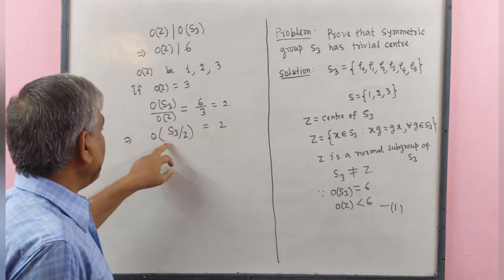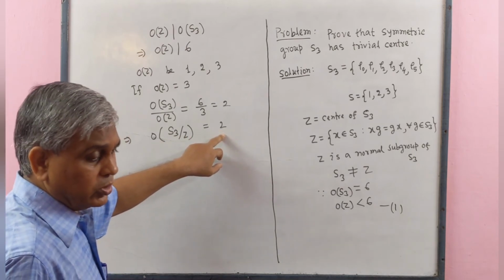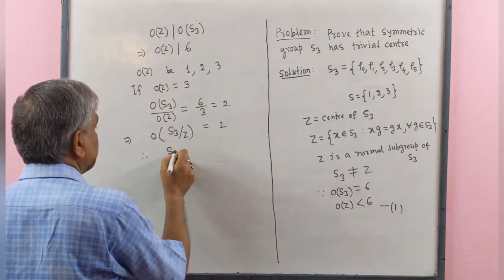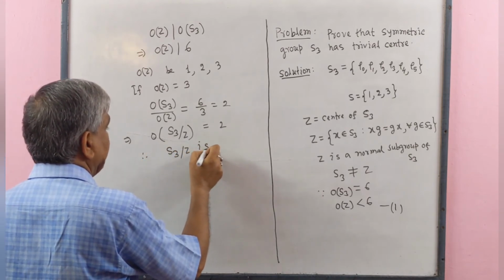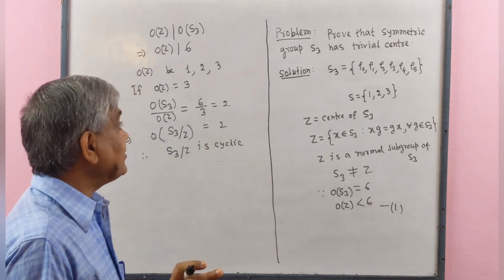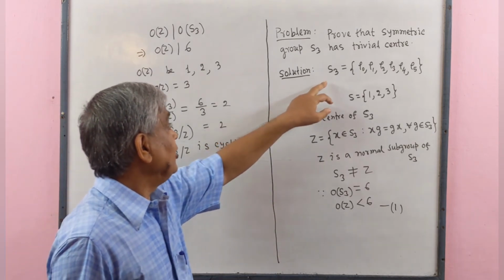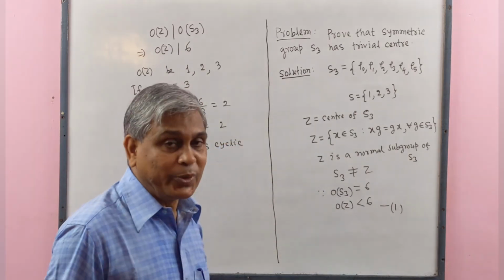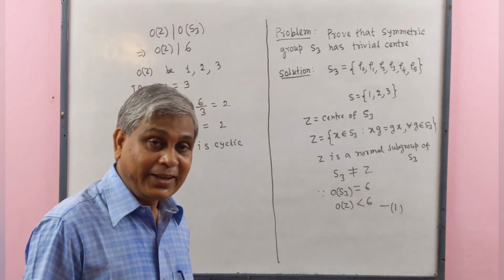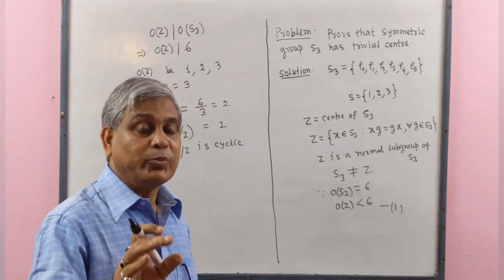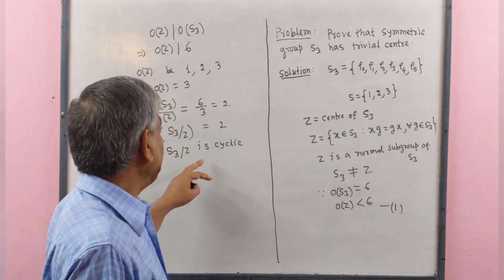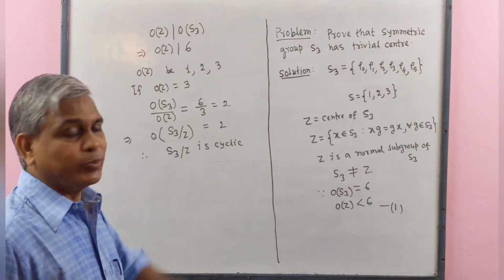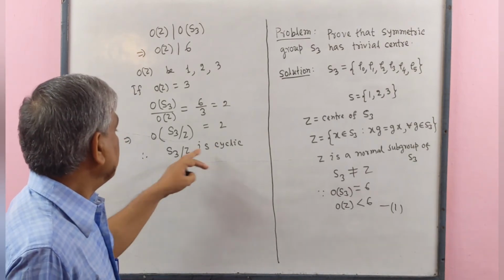Since the order of the quotient group is 2, that is a prime number, therefore the quotient group S3 by Z is cyclic. But S3 is not a commutative group, and we know that any non-commutative group may not have a cyclic quotient group. So this is impossible.